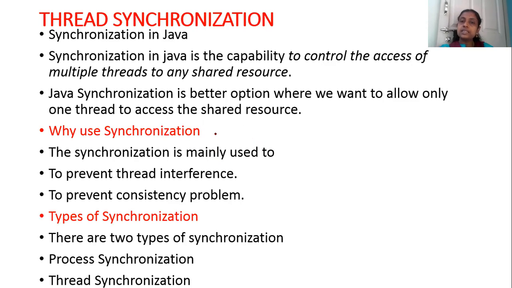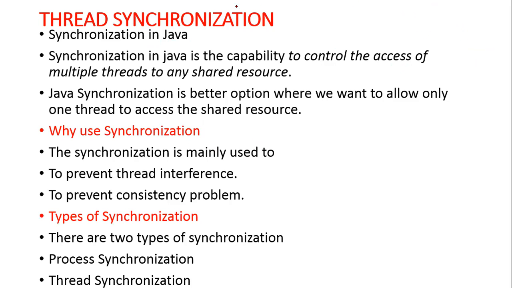Next concept is synchronization. Synchronization means I have the capacity to control my threads and the shared resources at the same time. When I can do multitasking without any disturbance, then I call it synchronization. Using the concept of thread, we can achieve synchronization in Java.